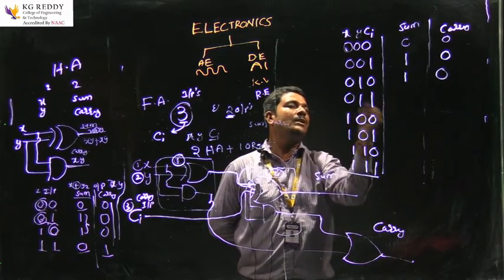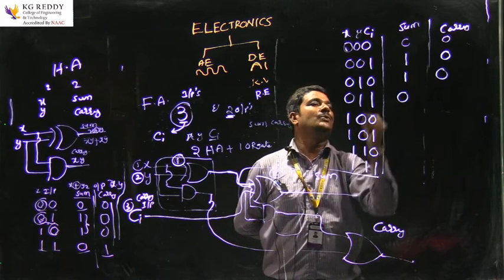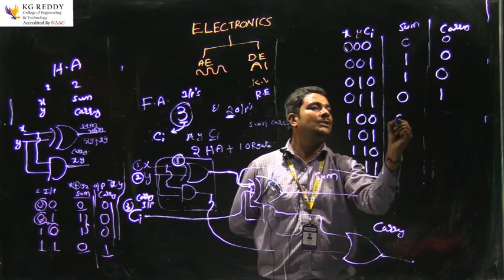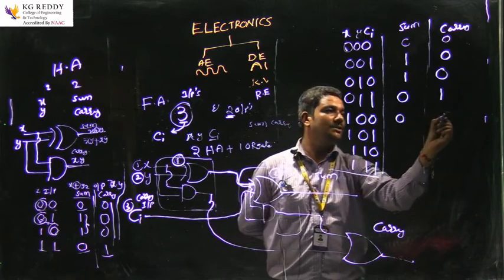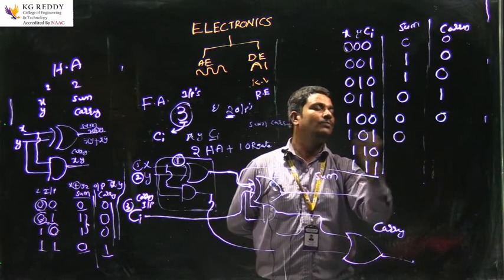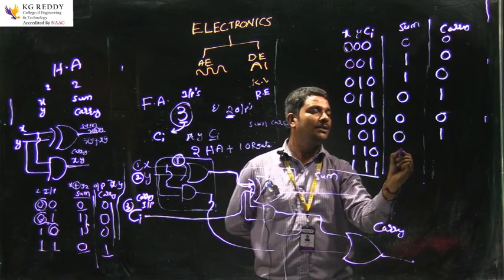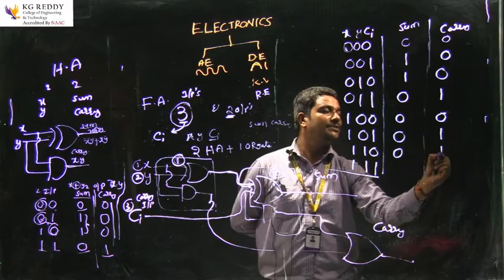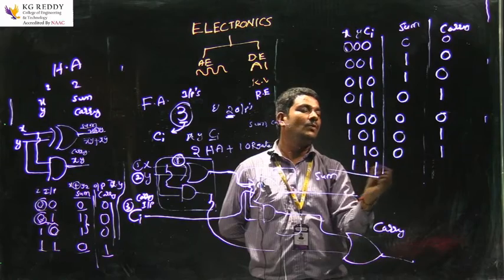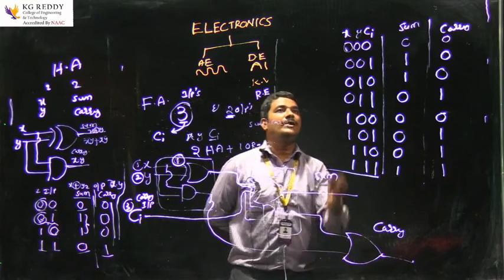For 0 1 1, the sum is 0 and carry is 1. For 1 0 0, the sum is 1 and carry is 0. For 1 0 1, the sum is 0 and carry is 1. For 1 1 0, the sum is 0 and carry is 1. For all ones, 1 1 1, 1 exclusive-OR 1 exclusive-OR 1, the sum is 1 and carry is 1. This is the full adder truth table.